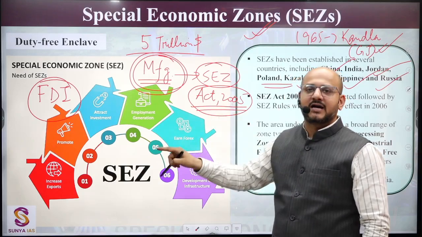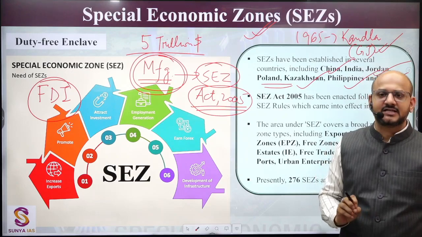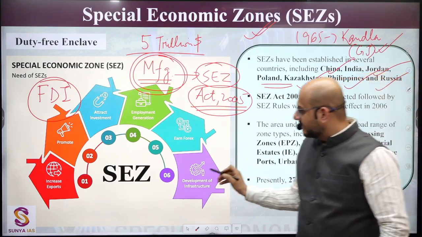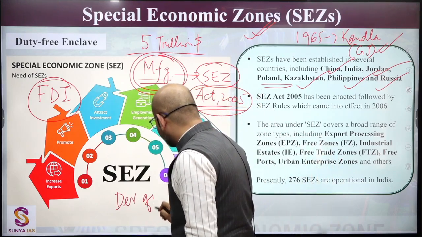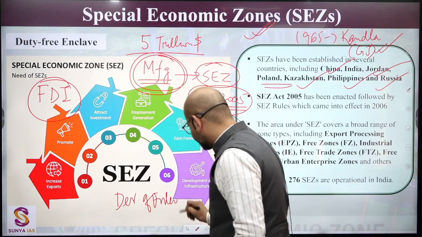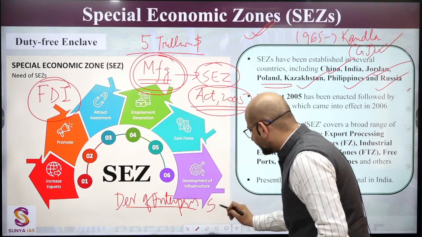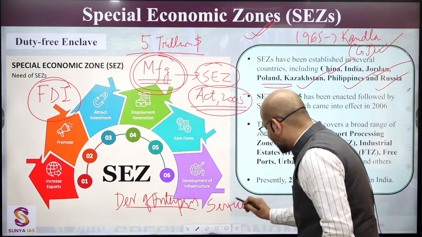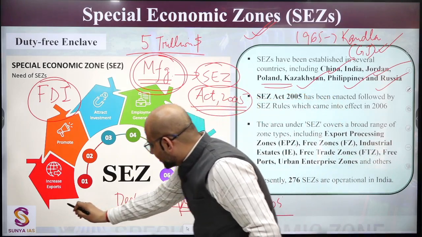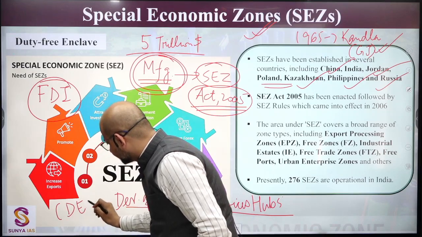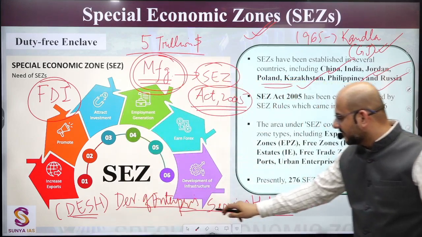To revamp that, what is in the news, it has been in the news for a good amount of time, that is DESH Bill, that is Development of Enterprise and Services Hubs. That is DESH. So you may get that Development of Enterprise and Service Hubs.